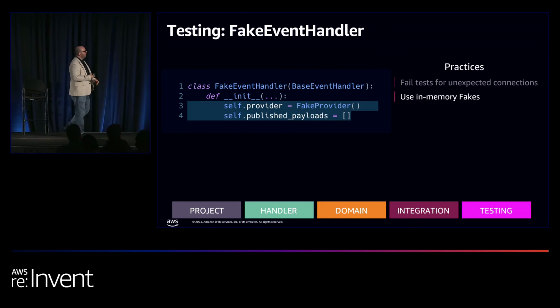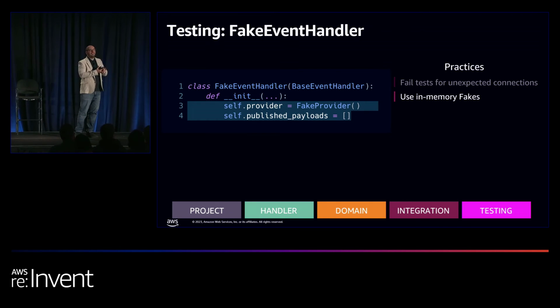One thing we also can do now, which we couldn't before, is create test doubles. Mocks are something we try to avoid at all costs in Powertools because we have, I think, over 900 tests at the moment. It becomes tricky to have mocks everywhere in some cases. So what we're going to do is, the event handler is a dependency like anything else. We have a contract. So we create a new one called FakeEventHandler, which can handle everything in memory, which makes it easier for us to assert as well.